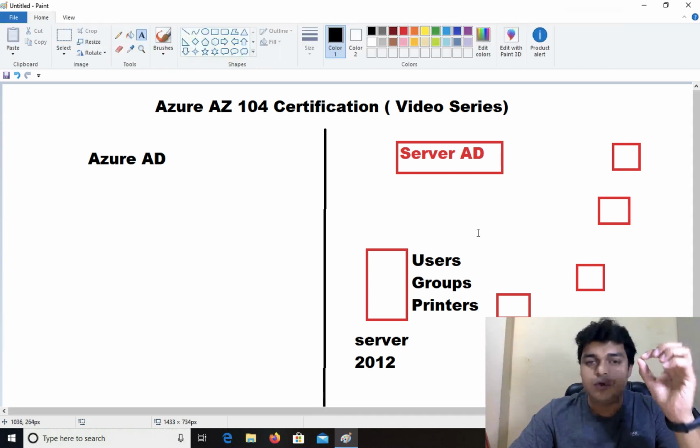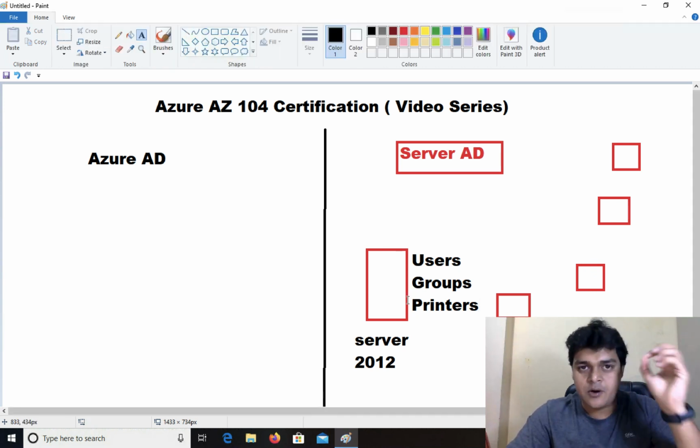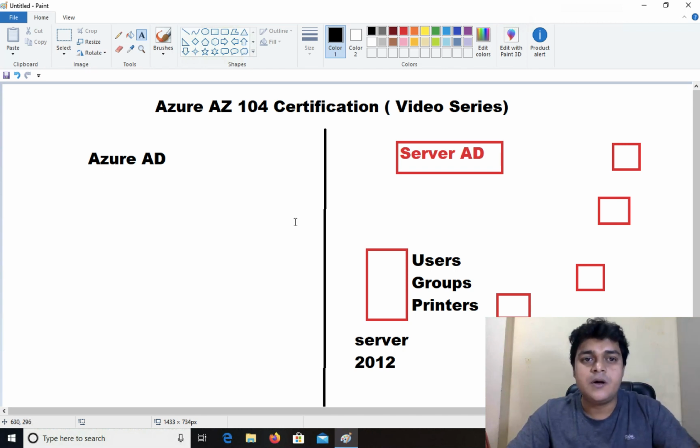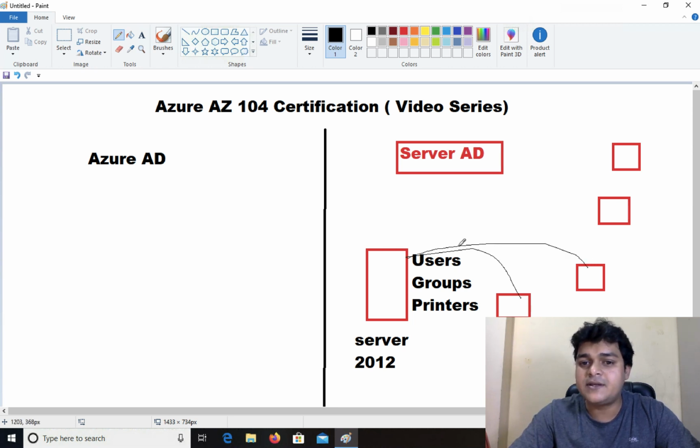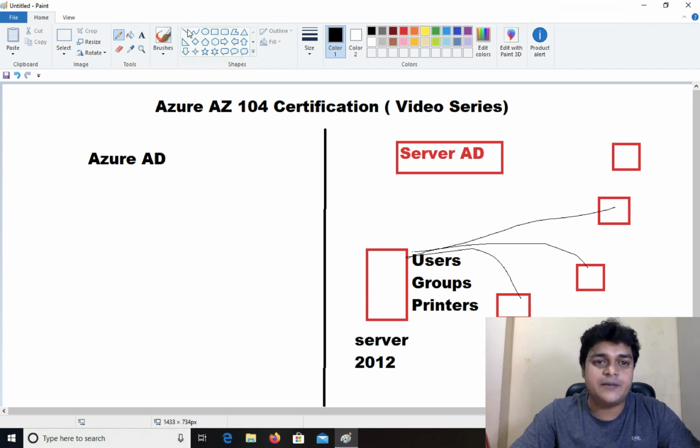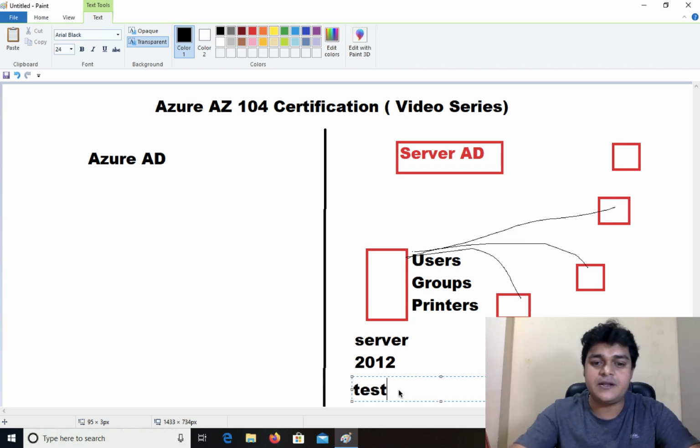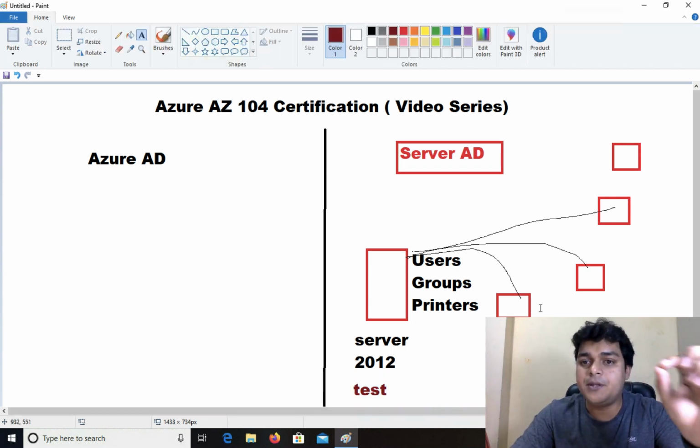Once you create your user on the server operating system, the domain machine, you are able to log in with the same user from a client operating system. For example, you created a user with the name test, and you are planning to open it on a client machine.